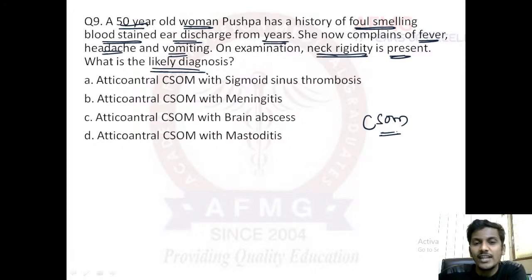So now they are actually asking us about the complication depending on her recent features. And what are her recent complaints? The recent complaints are fever, headache, vomiting, and neck rigidity on examination. Very good, all of you are right over here. These features, fever, headache, vomiting, and neck rigidity, are the cardinal features of meningitis. So the answer to this question would be option B.